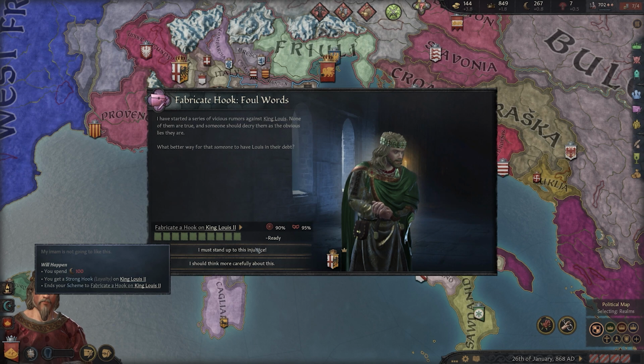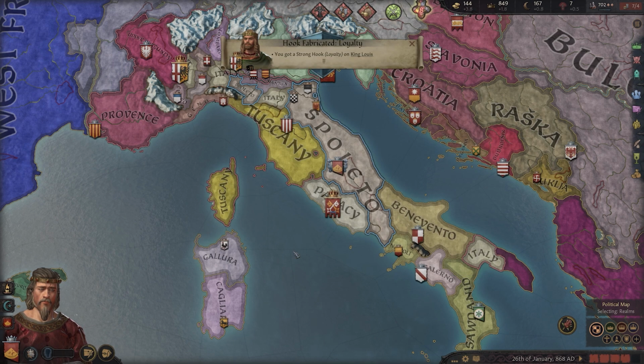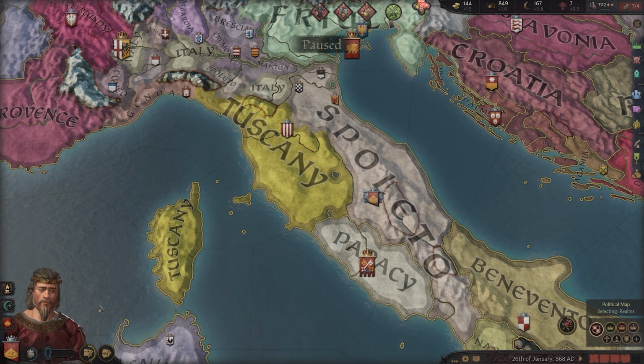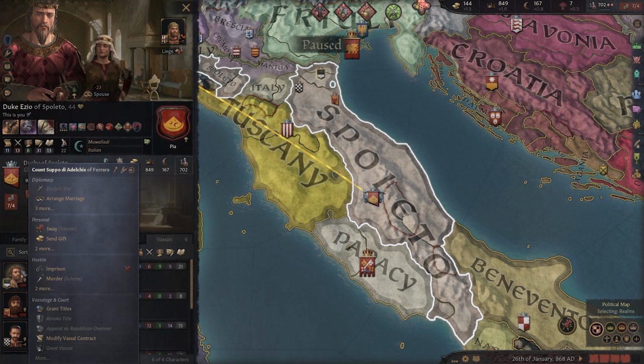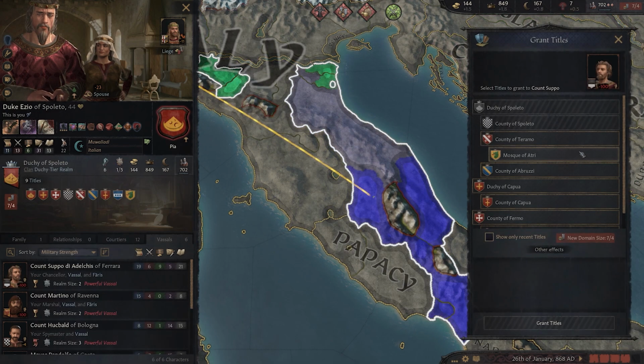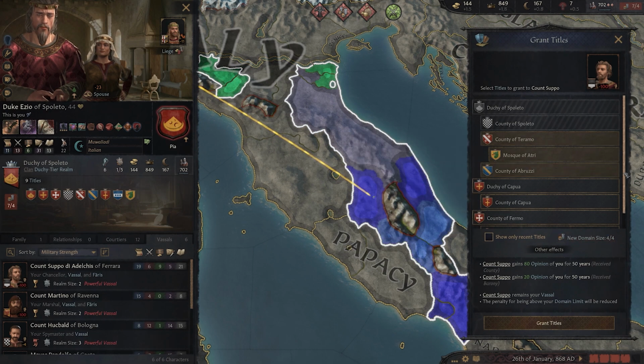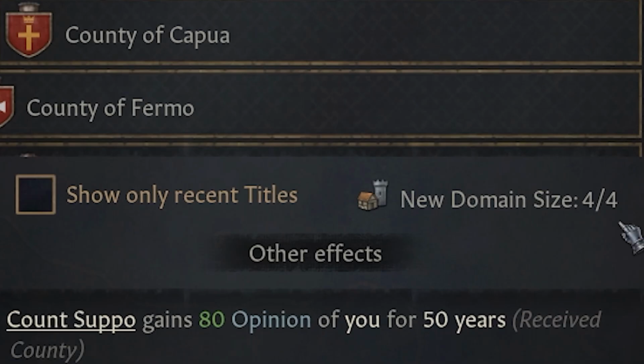Weak hooks can only be used once and then they're gone, but a strong hook can be used indefinitely with a few years between each use, and the protection it provides remains active between uses. I will gladly sacrifice some of my piety to secure this strong hook, since now my liege can't imprison me or strip me of my titles. That means I can safely hand more of my territory over to my strongest vassal, making him like me and bringing me within my domain limit at the same time.